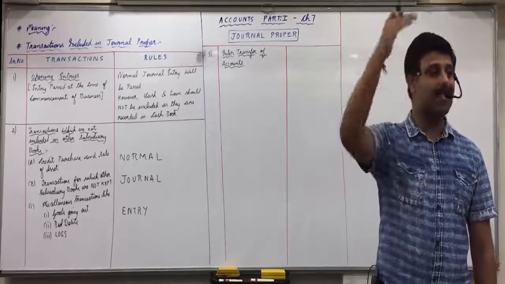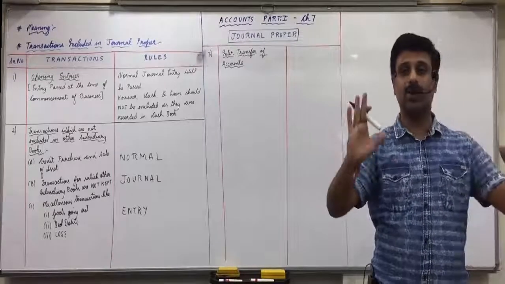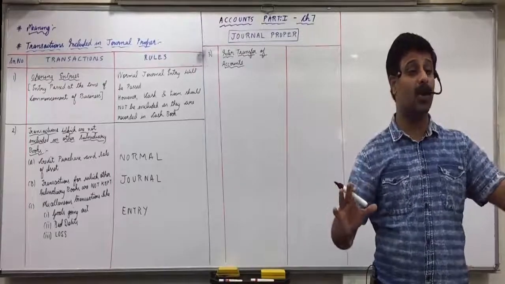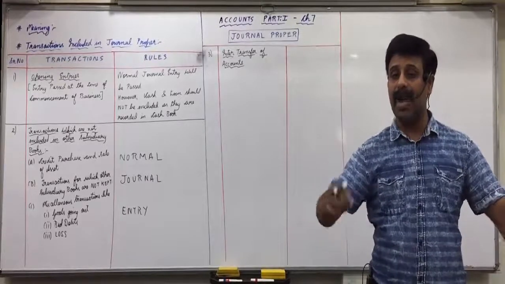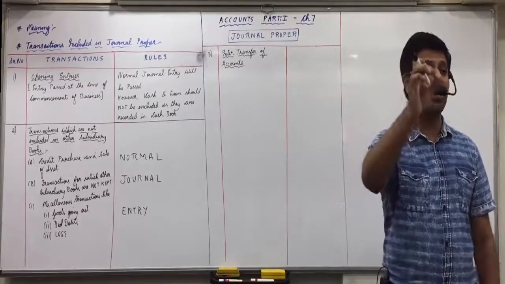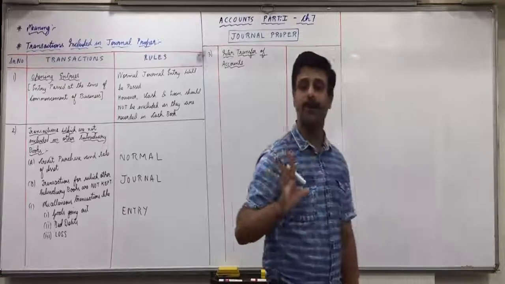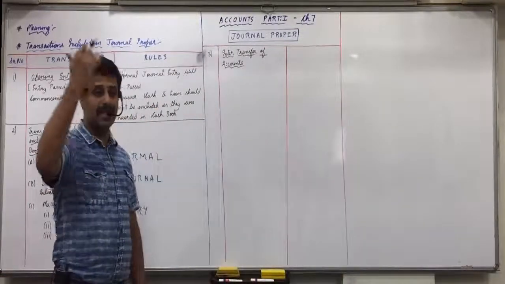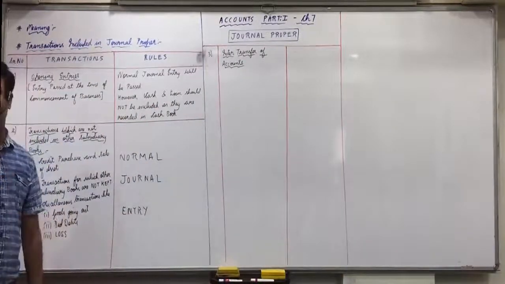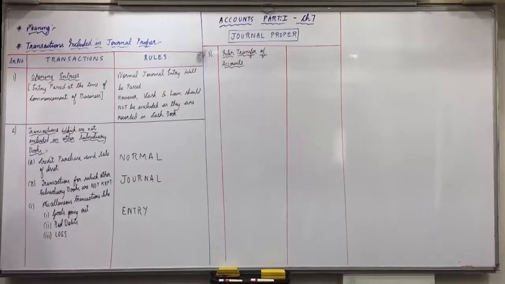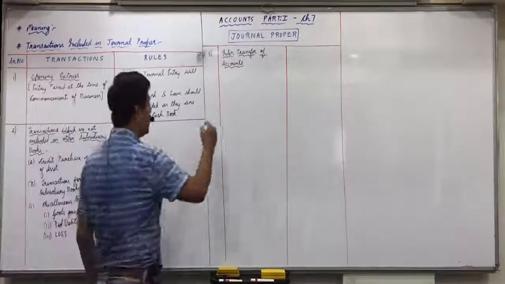Drawings account is transferred to capital. Means I will not show in my books that my investment is 1 crore and withdrawal is 25 lakhs. I will directly show that my investment is now remaining 75 lakhs. So drawings result in a decrease in capital. Because you are withdrawing the money, it results in a decrease in capital. So at the end of the year, we transfer drawings account to capital. This is called inter-transfer of accounts. Did you understand this?